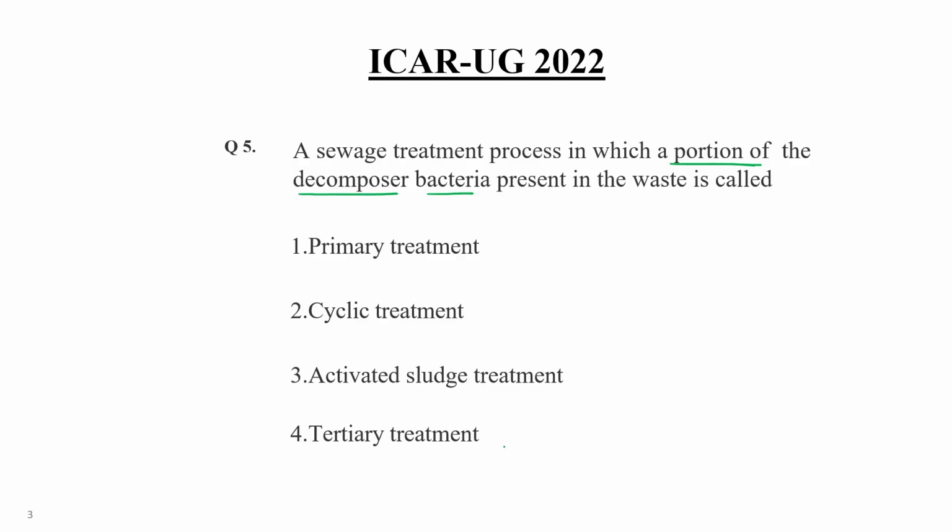There are few steps in sewage treatment process or sewage treatment plant. Out of these 4 choices, in which treatment plant a portion of decomposer bacteria has been used? You have to analyze that treatment. And what is the right term for the same?